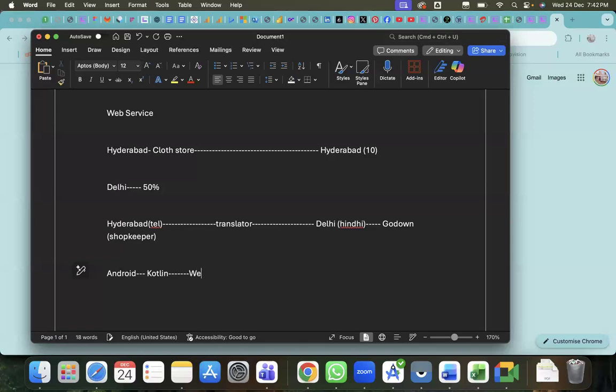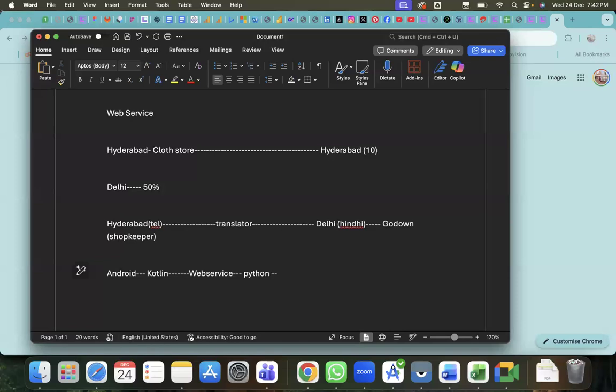Whatever we write in Kotlin, we will convert into web service format and send to the backend side. They may use Python, or Java, or .NET, whatever they use. But here we will convert into web service.